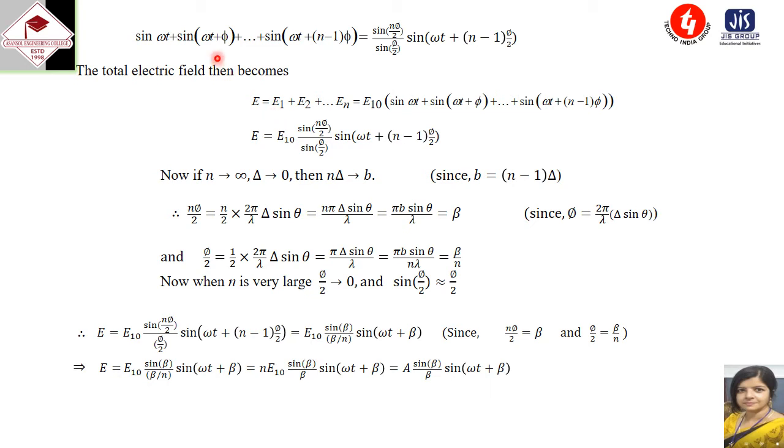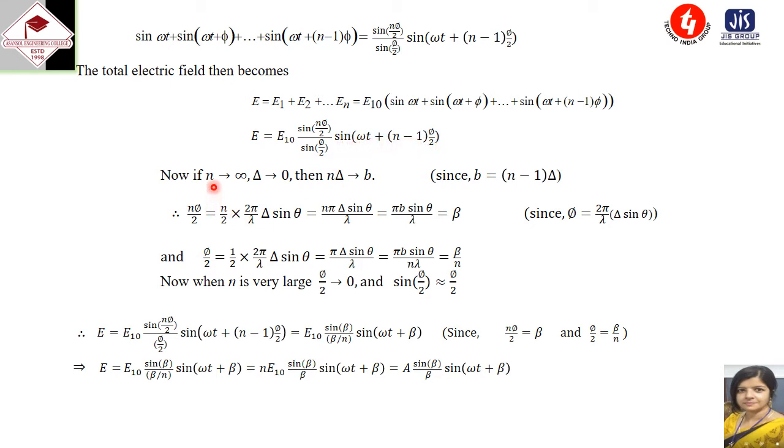Now the same expression we have written again, because this is a new slide. The total electric field then becomes E equals E1 plus E2 plus up to En. So E10 inside the bracket: sine omega t plus sine of omega t plus phi plus up to sine of omega t plus n minus 1 into phi. So E equals what? E10 into sine of n phi by 2 divided by sine phi by 2, then sine of omega t plus n minus 1 phi by 2.